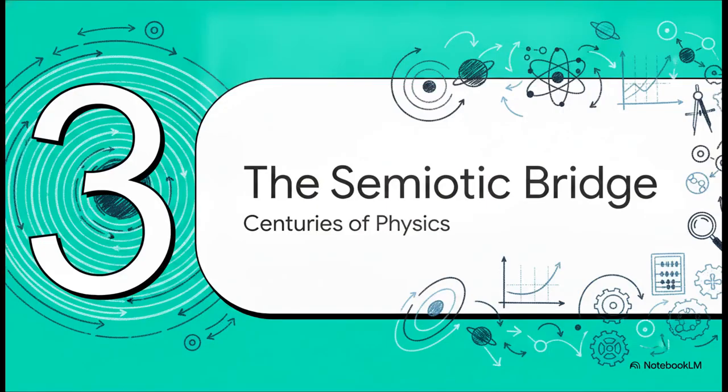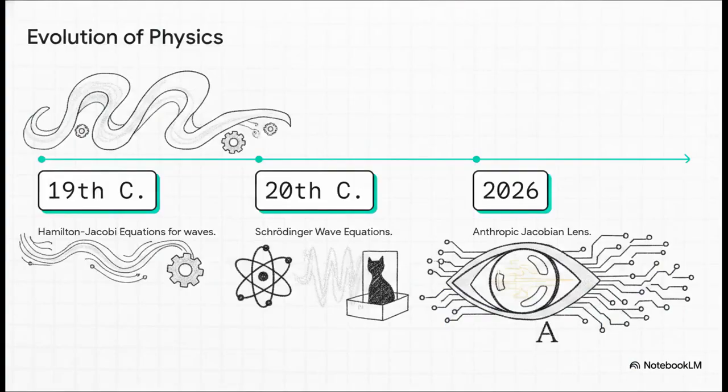Section 3. The semiotic bridge, bridging centuries of physics. Now, to solve this incredibly modern AI black box problem, researchers didn't just look forward to new tech. They actually looked backward to the deep historical physics of how we track movement in the natural universe. It's a thrilling mathematical detective story, and this brilliantly illustrates the exact mathematical lineage we're talking about.